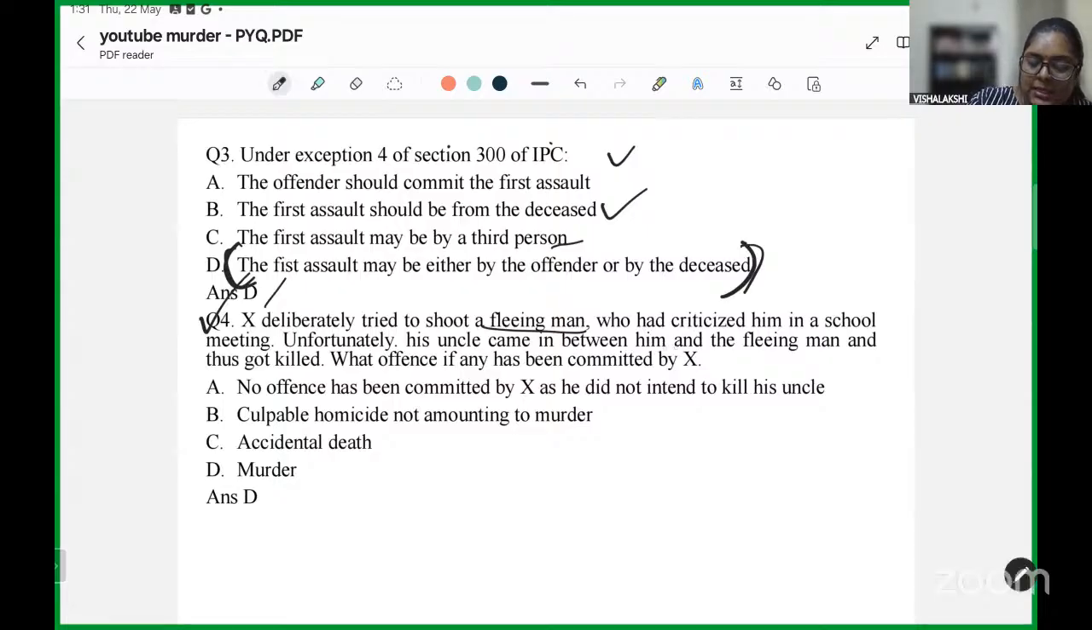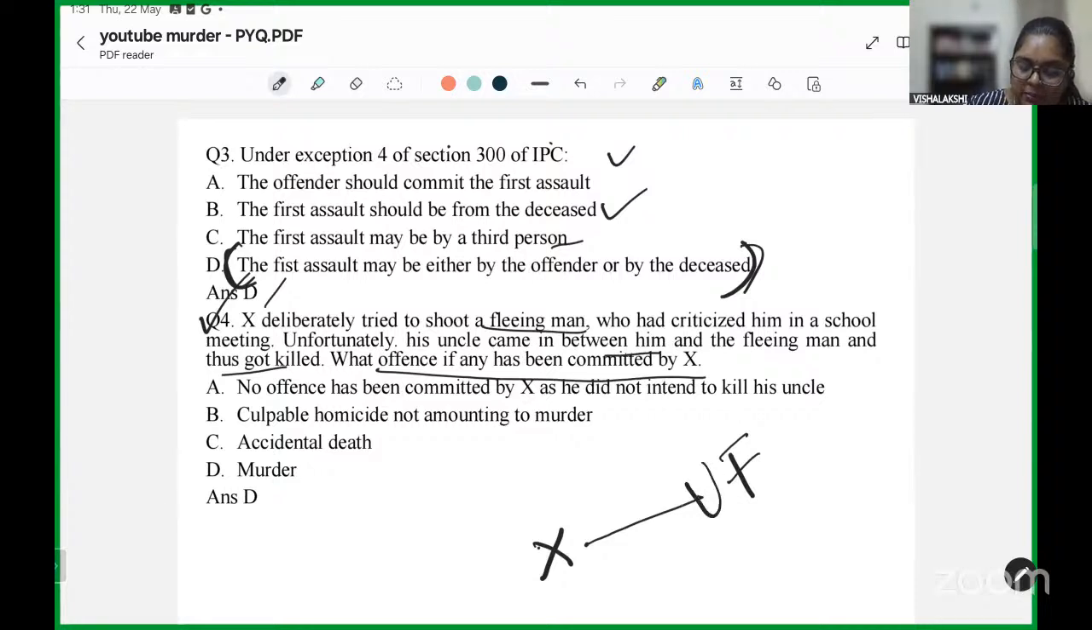Unfortunately, his uncle came in between him and the fleeing man and thus got killed. What offense, if any, has been committed by X? Now let us understand the question again. X wants to shoot a man who's fleeing from the school. Instead, his uncle comes between them and is shot and gets killed.